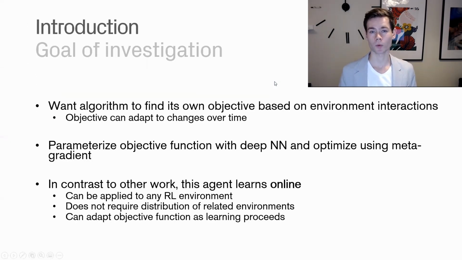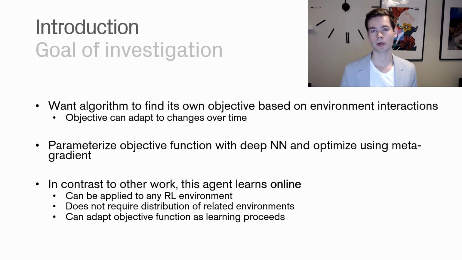To set the stage for what we're going to analyze in this paper, what we want to find is an algorithm that finds its own objective based on environment interactions. So you would have some agent interacting with the environment, and based on what it sees and the feedback from the environment, it would update its predictions of this objective. A benefit of this is that the objective can change over time. So if you have an environment that alternates between two states, let's say, your agent could adapt to those changes in a good way.